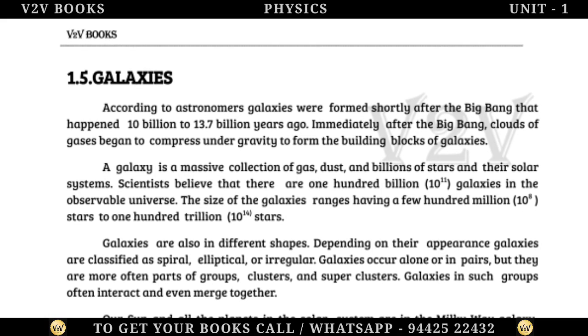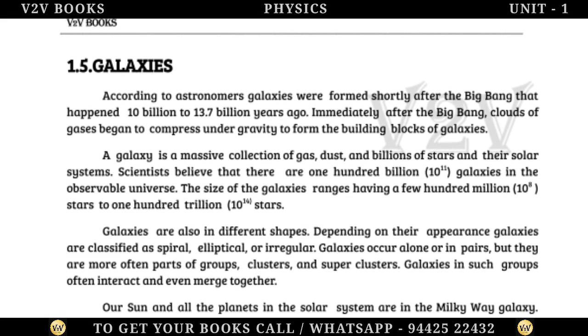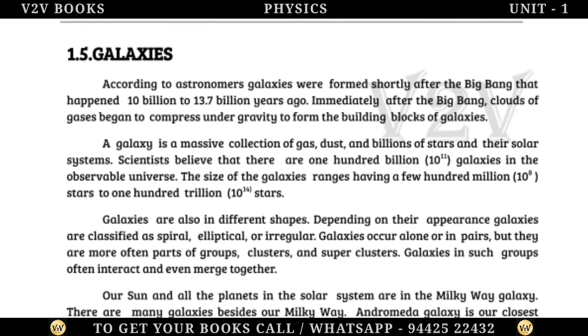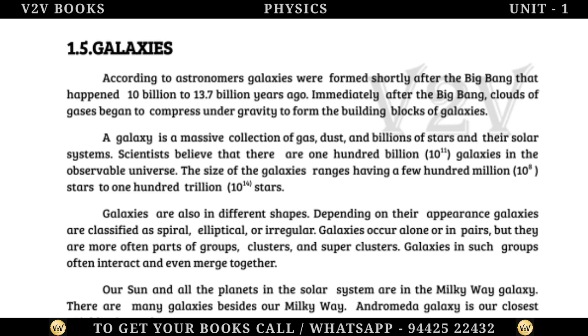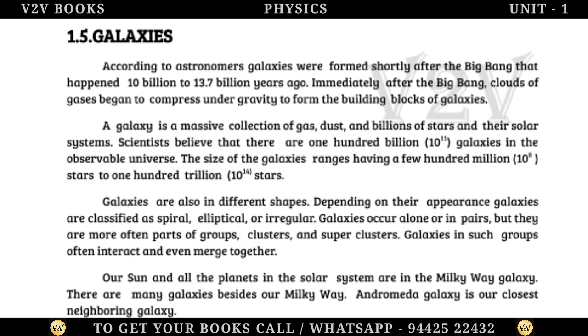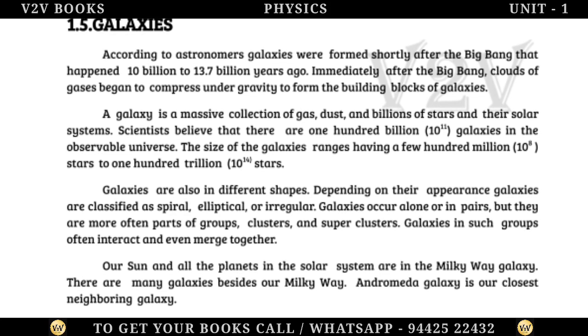Galaxies. According to astronomers, galaxies were formed shortly after the Big Bang that happened 10 billion to 13.7 billion years ago. Immediately after the Big Bang, clouds of gases began to compress under gravity to form the building blocks of galaxies.